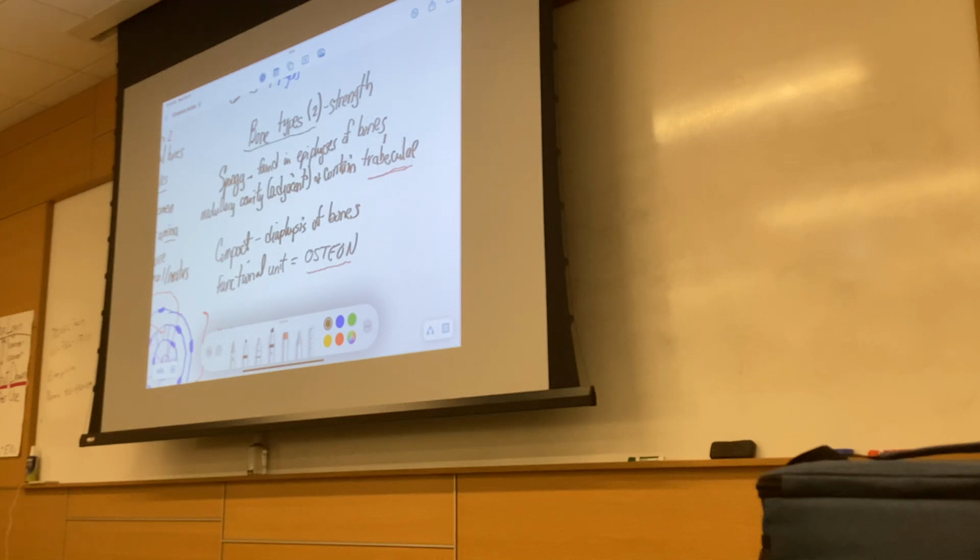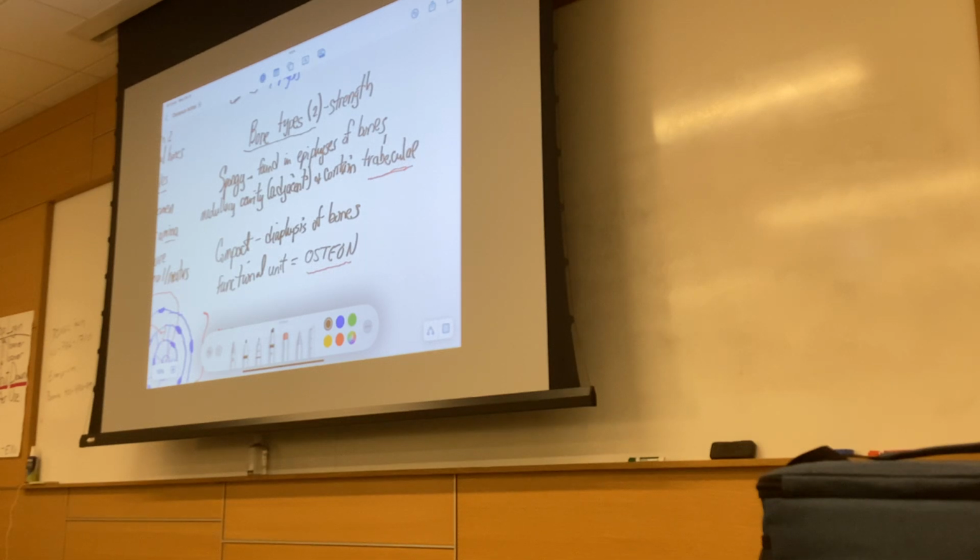There are 2 different types of bone in terms of bone strength. There's spongy bone and compact bone. The spongy bone, they're very similar in terms of the orientation and building of them. The distinction there is spongy bone has trabeculae, and those trabeculae are long processes that are not continuous, and because they're not continuous, they make spaces, and those spaces then appear to be spongy. The spaces that are found in the spongy bone are also called red marrow.